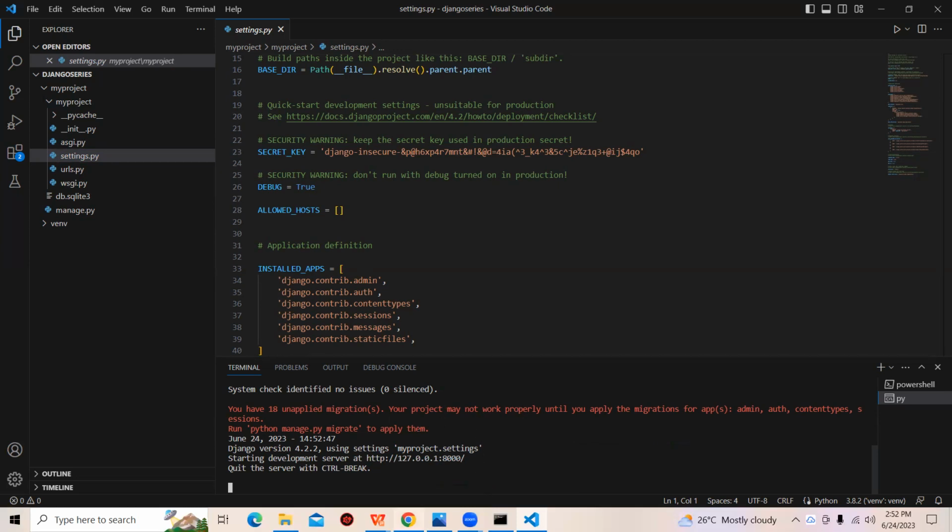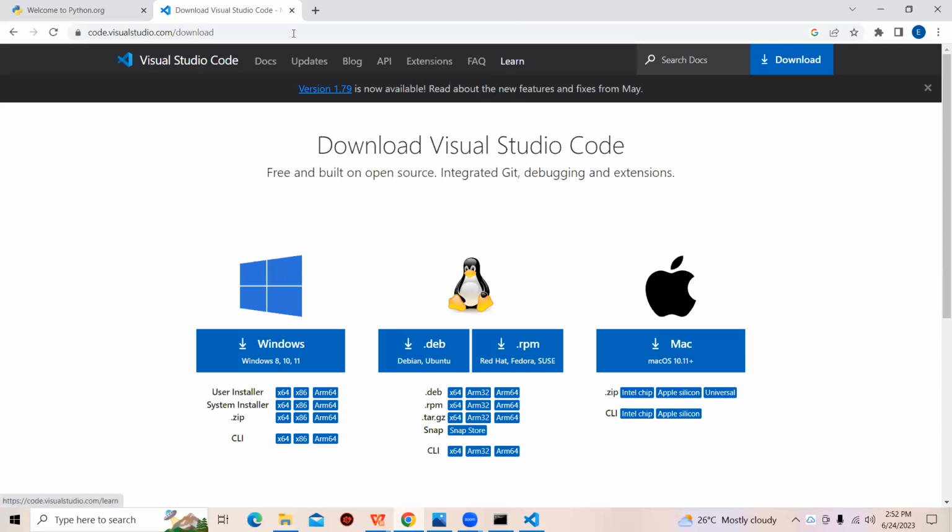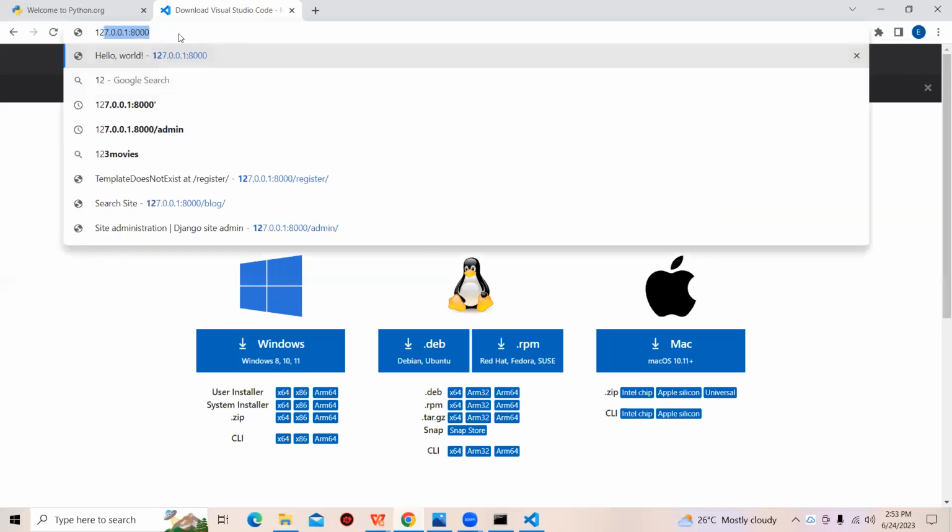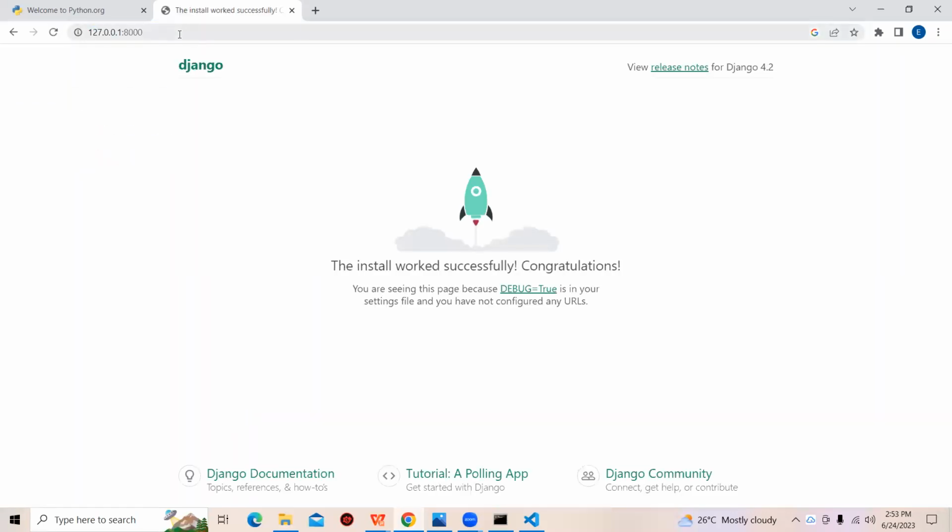So let's check how our website looks for now. If you can see this, it means you're good to go. It means you did not encounter any error in the course of installing Django and starting your project.